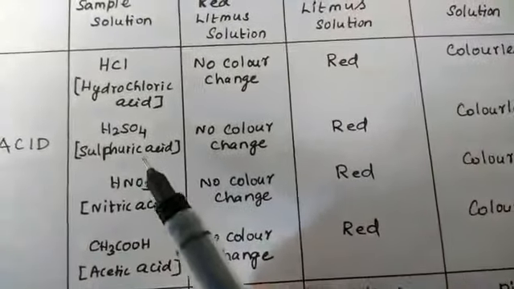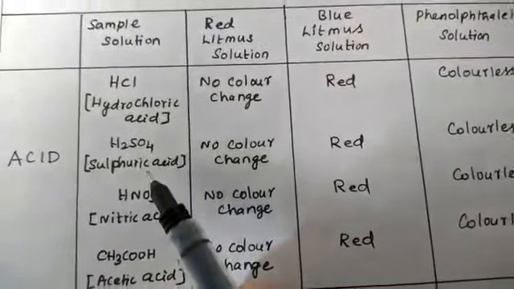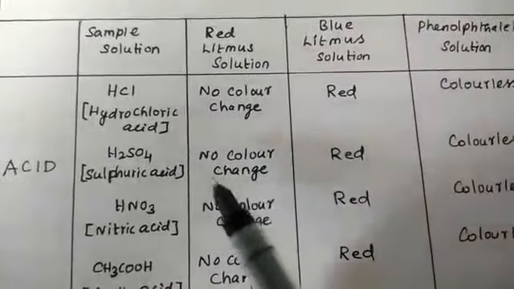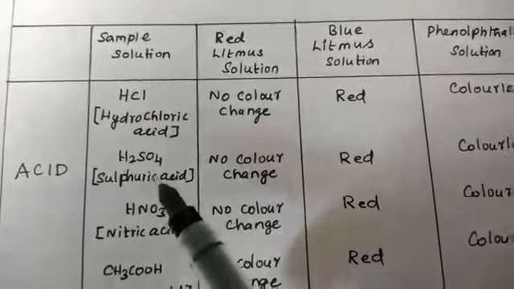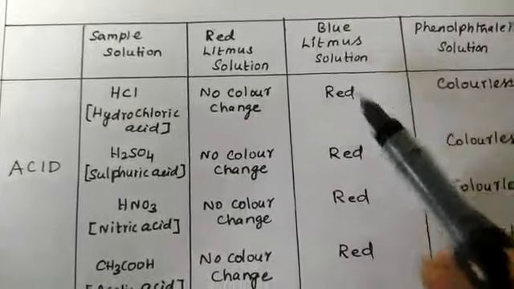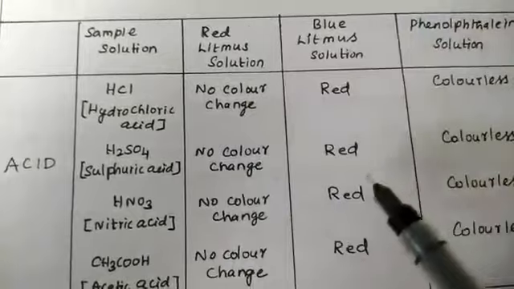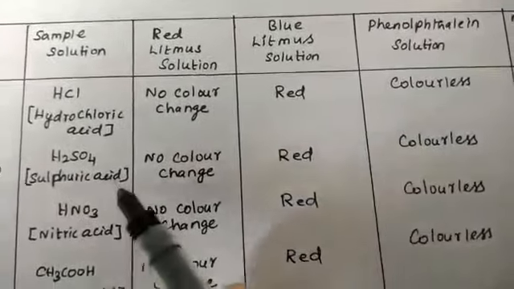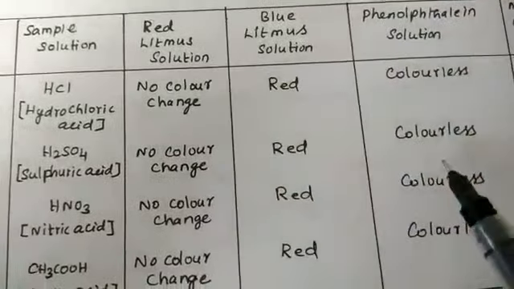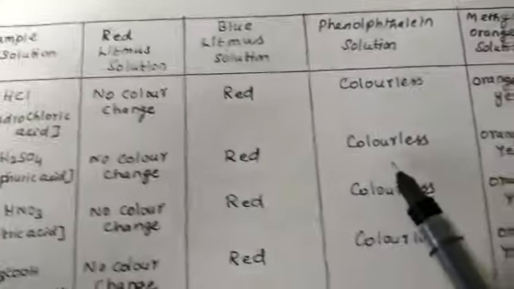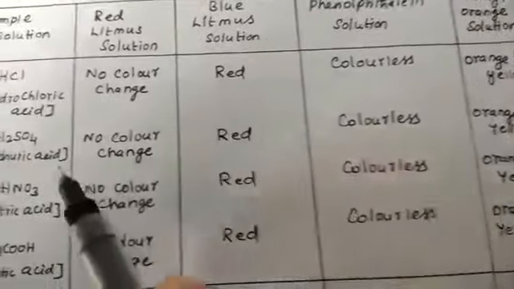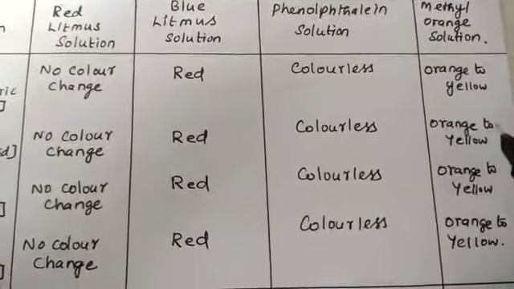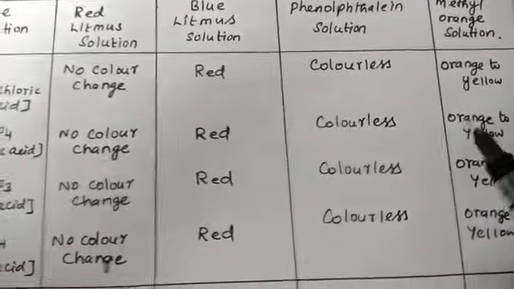The second acid is sulfuric acid, H2SO4. When this acid is added to red litmus solution, there is no color change. When sulfuric acid is added to blue litmus solution, the color changes from blue to red, indicating acid. Sulfuric acid added to phenolphthalein solution stays colorless. Then sulfuric acid added to methyl orange solution changes the color from orange to yellow, indicating acid.